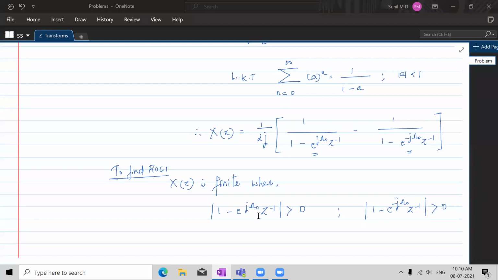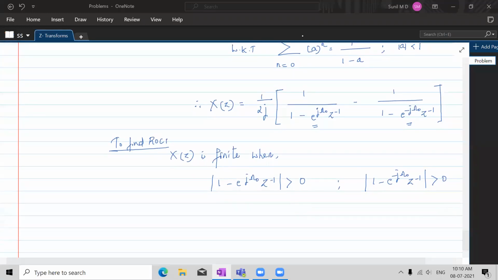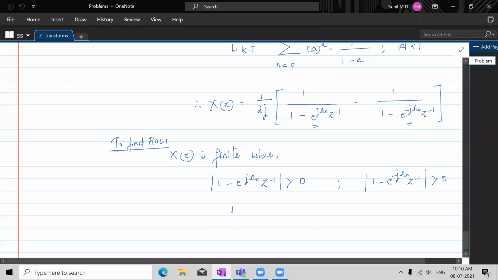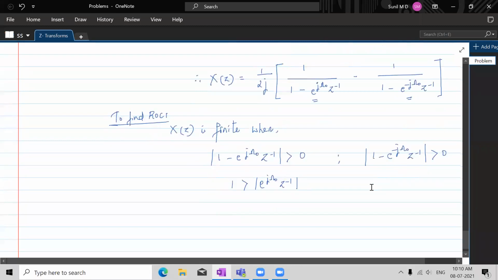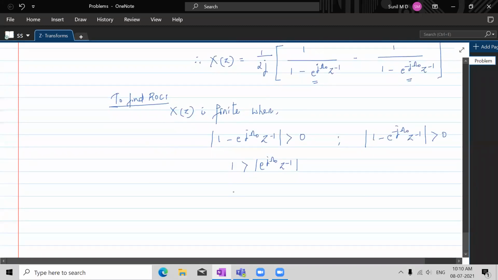So this 1 minus e power j omega naught z inverse is greater than 0. This can be written as 1 greater than e power j omega naught z inverse. Fine. So first we shall do this part and then we shall approach the other. This can further be written as e power j omega naught divided by z.